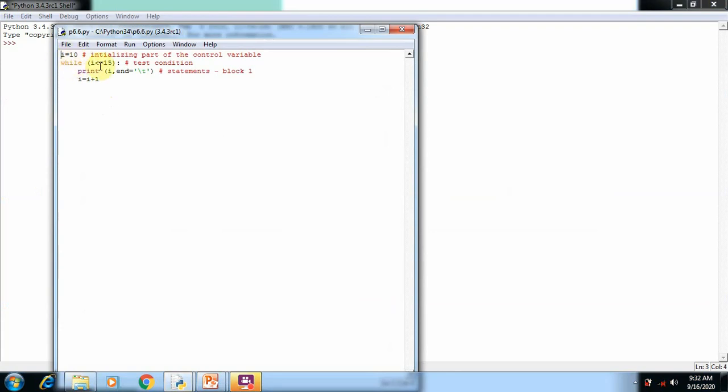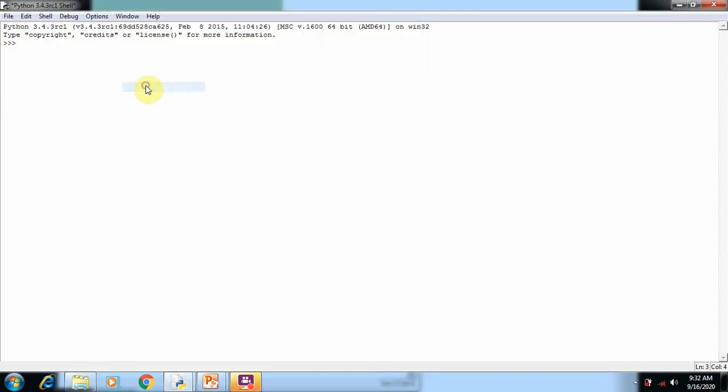The loop is started here: I less than or equal to 15, and two statements are executed here. One is printing I with the tab space, and another one is incrementing the I value. Now I am going to execute this program. Here you can see the values printing one by one. The output is 10, 11, 12, 13, 14, 15. Each time the loop executes, it places the tab. That's it. So here you can see the overall output.